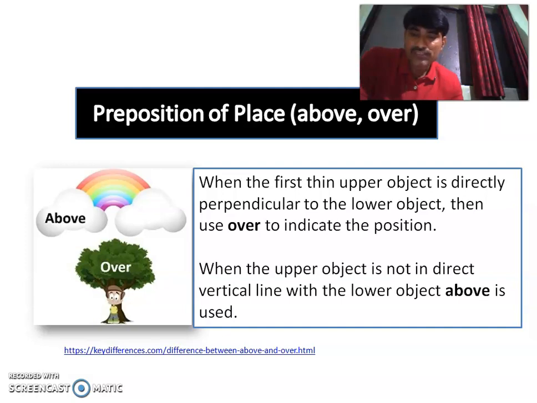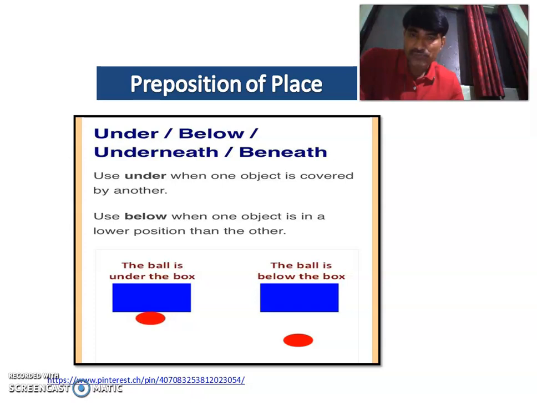On means there is a touch. For example, there is a mobile phone on the table, and there is a ceiling fan over my head. So on means there is a touch between the two objects, the lower and upper objects. As far as over is concerned, there is no touch. So this is a minor observation that you need to pay attention to.